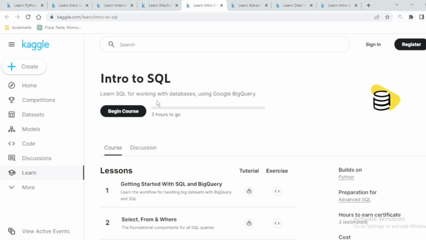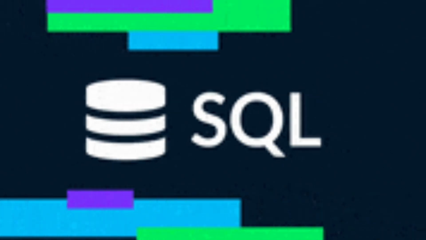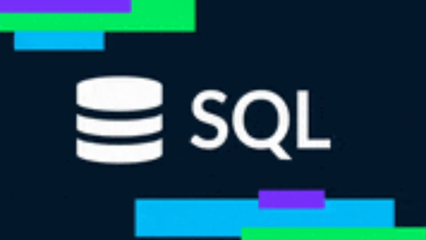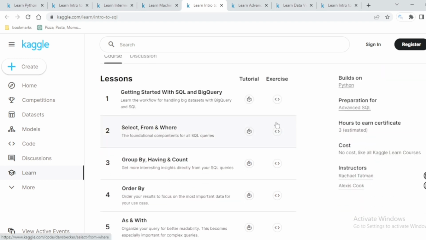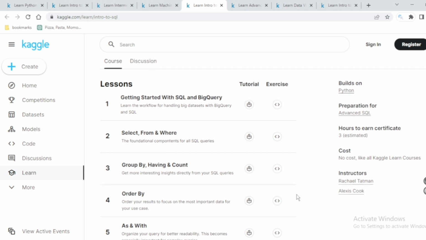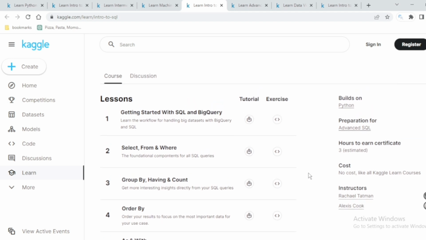And talking about the other, this is Introduction to SQL. SQL is another big thing for data science after Python. So learning SQL with databases like Google BigQuery and even having exercises can benefit you a lot, by instructors Rachel Tatman and Alex Cook, again the same instructors, and no cost, and our estimation is 3 hours to earn this certificate.